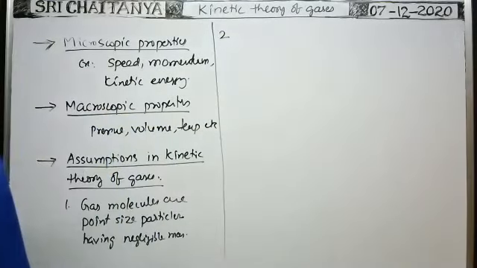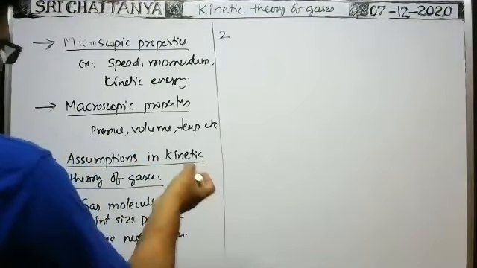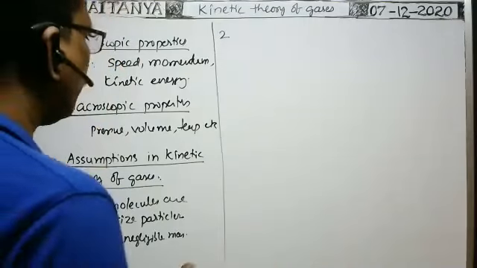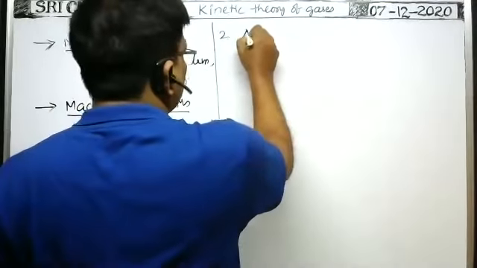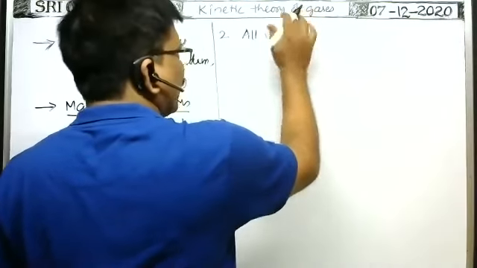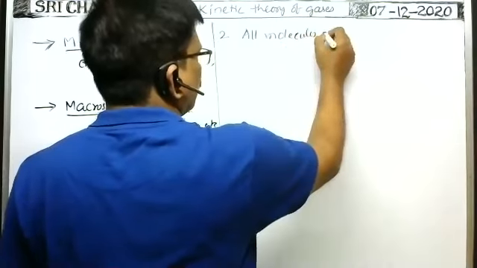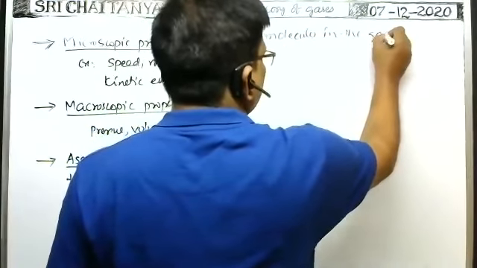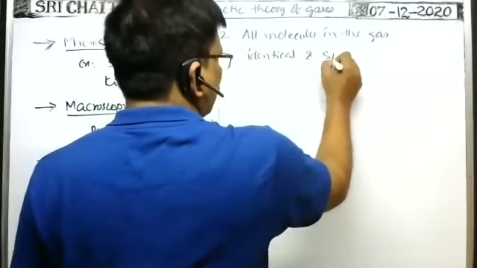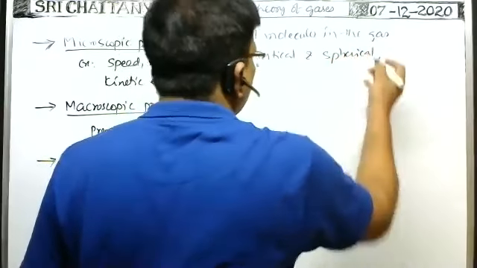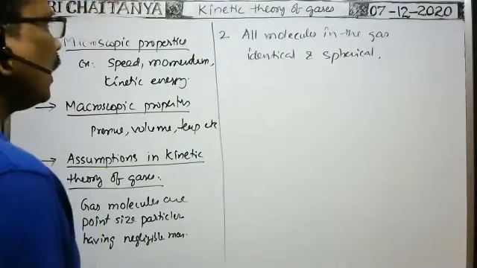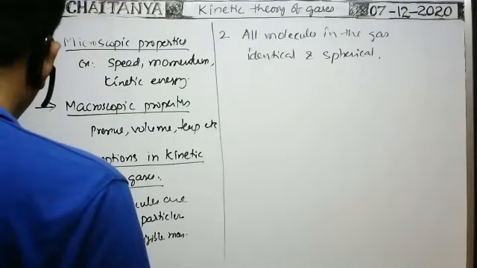Next one. All these molecules are almost all identical and they are imagined as spherical. All molecules in any gas are considered identical and spherical in shape. That's why you know the radius of the atom, the radius of the molecule, the radius of the nucleus also.